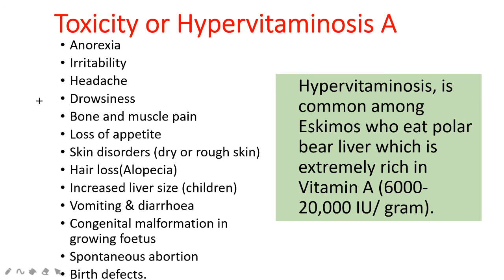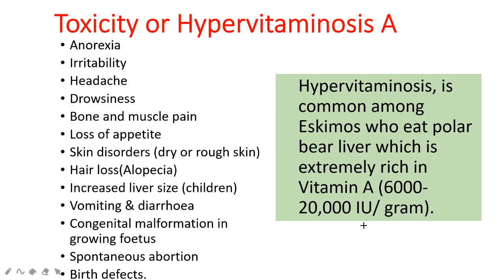This hypervitaminosis condition is predominant in Eskimos who eat polar bear liver, which is extremely rich in vitamin A. Polar bear liver contains about 6000 to 20,000 IU per gram.